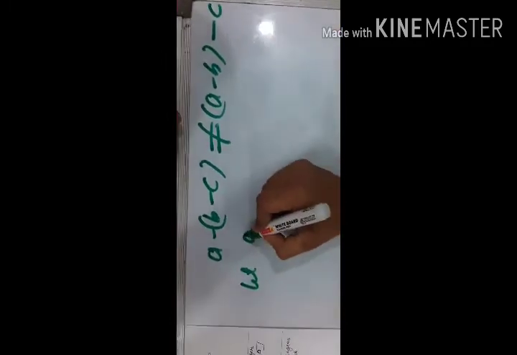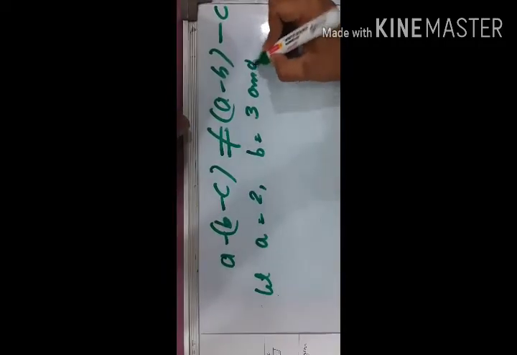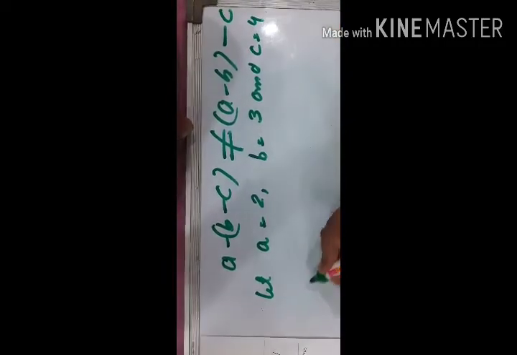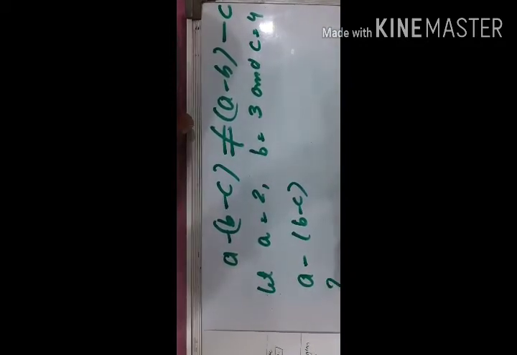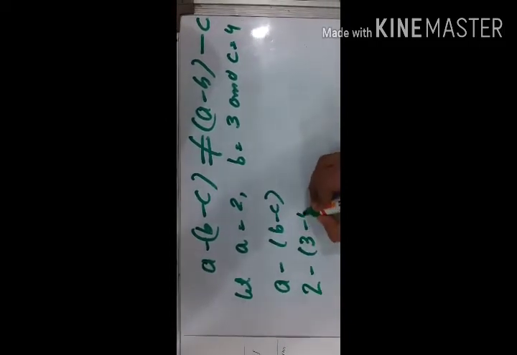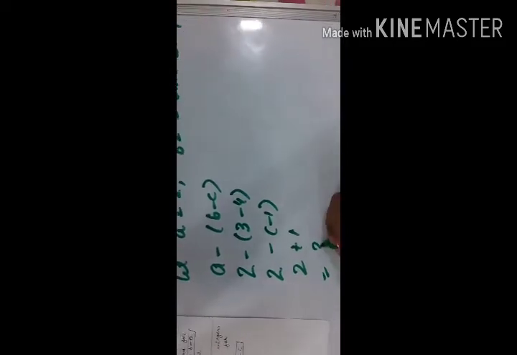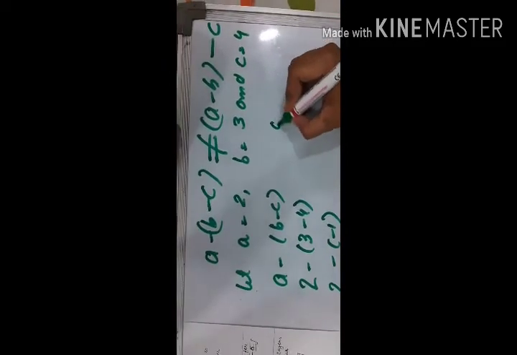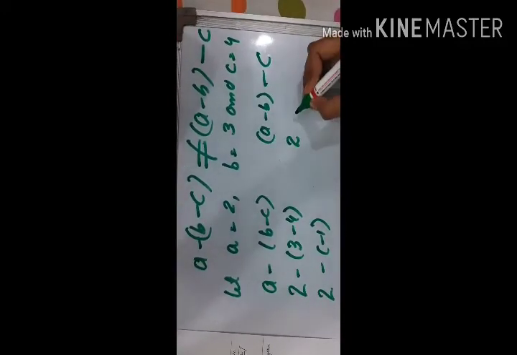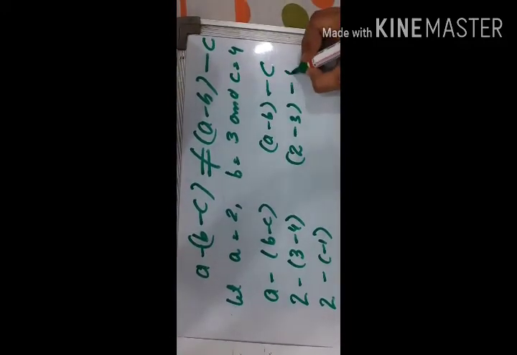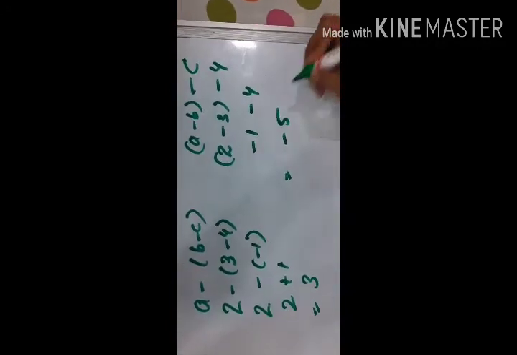Let a be 2, b be 3 and c be 4. (a minus b) minus c: 2 minus 3 is minus 1, minus 4, which is equal to minus 5.